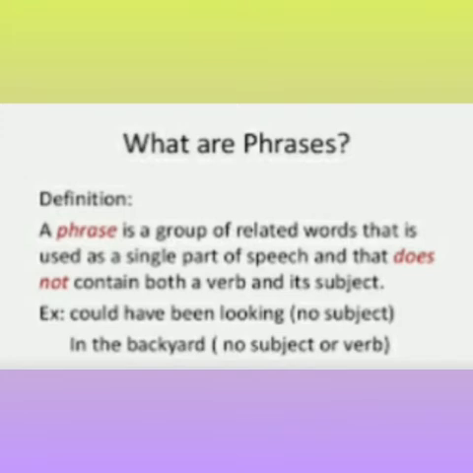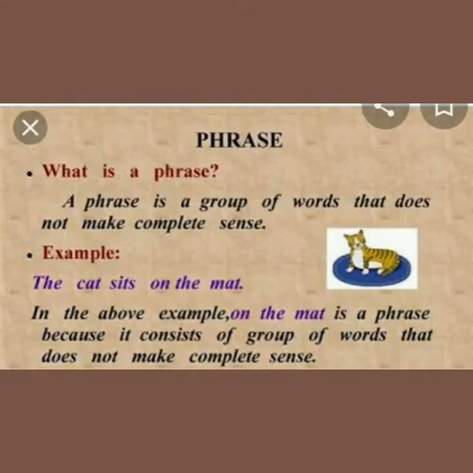In the backyard, no subject, no verb. That is, a phrase is a group of words that does not make complete sense. For example, the cat sits on the mat. On the mat is a phrase because it consists of a group of words but does not make complete sense.